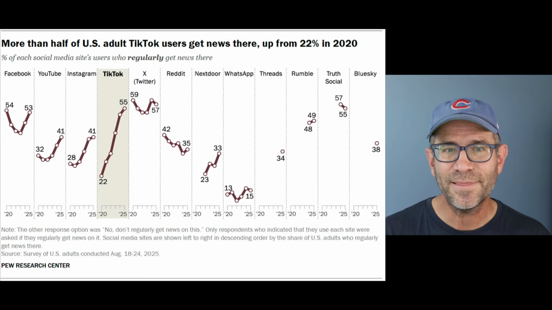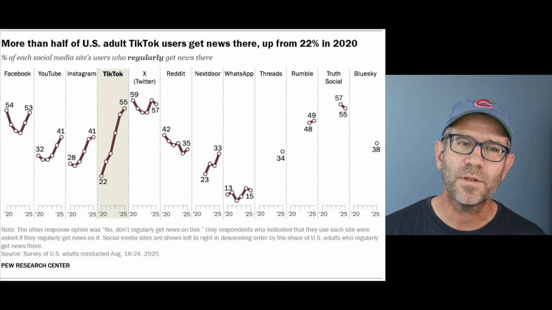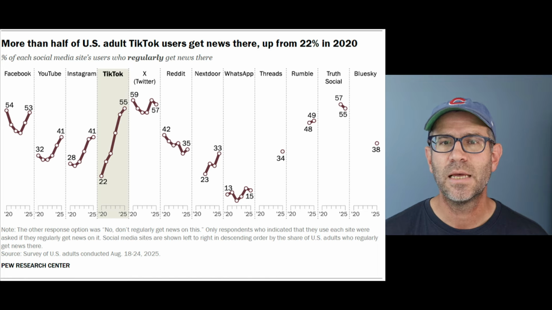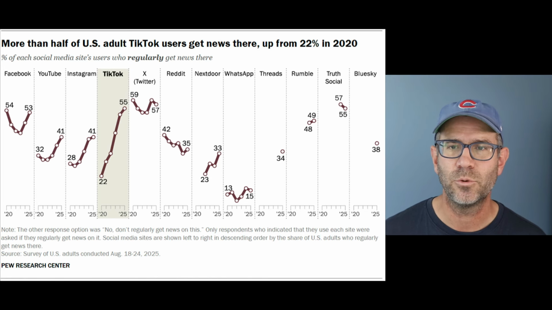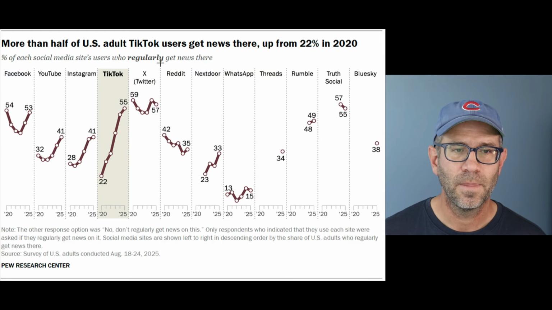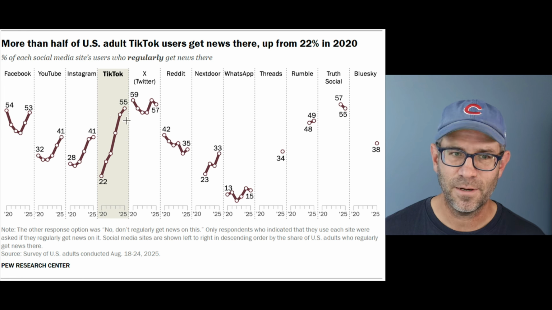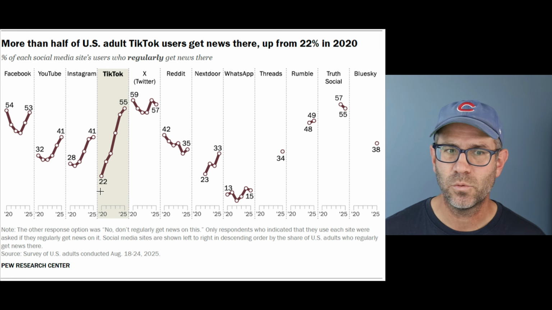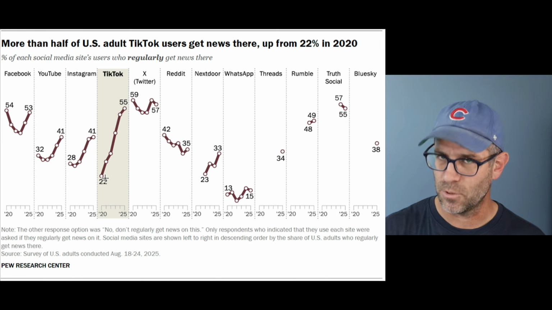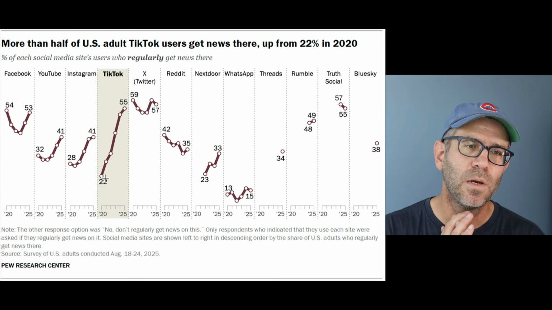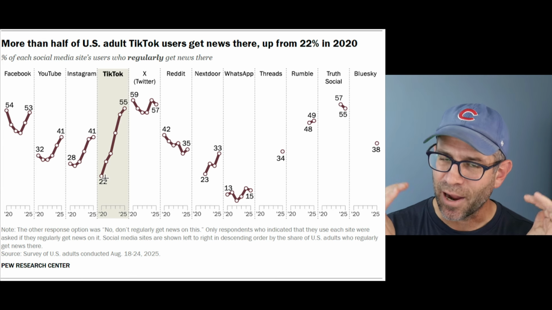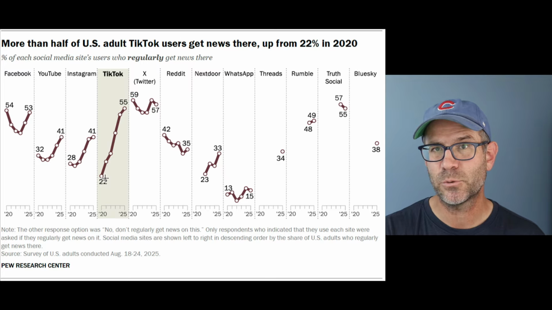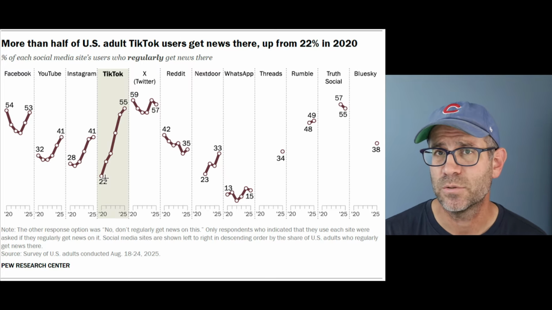So first of all, I think the data support the title. More than half of US adult TikTok users get news there, up from 22% in 2020, right? So again, TikTok right here, more than half are getting their news there. And then back in 2020, it was 22%, right? So that's what we see, okay? So the title, I think, is supported by the data, and the visualization pretty clearly shows us that.